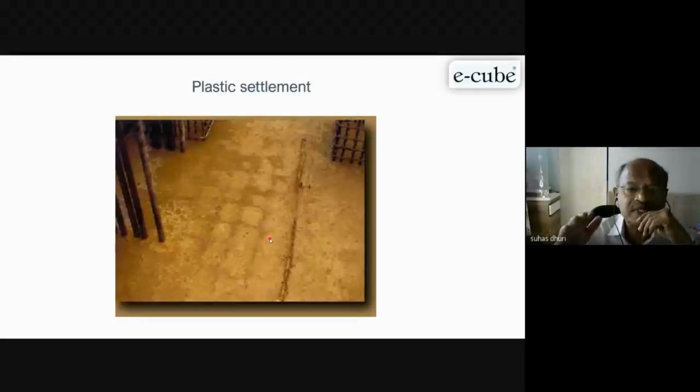But with time, it settles down. That's why we always advise that concrete has to be placed in layers. You do one layer, vibrate it, then you put the second layer. But if you put everything in one go, definitely with time the concrete will settle down and you will get settlement cracks, because the reinforcement is resisting that particular paste or concrete.